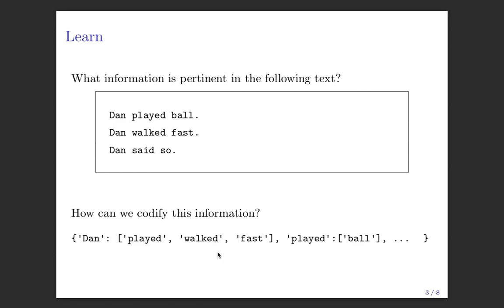It says, okay, the words that follow the word Dan are played, walk, and fast, right? The words that follow played were ball, and so on. So then we can do something like, okay, start with Dan, then pick any word that comes after Dan, randomly, like walked. And then pick any word that comes after walked, randomly. So in this case, fast. So we would generate randomly a sentence like Dan walked fast. Now, that's one of the sentences that are written, but we don't have a very large sample space, right? So you shouldn't be surprised that we can only generate 1 or 3 sentences, given that we've learned so little.